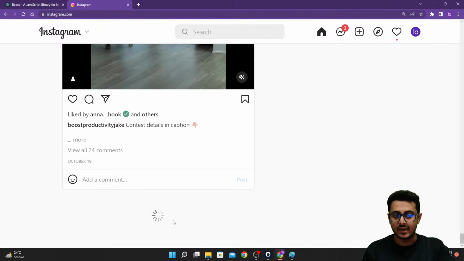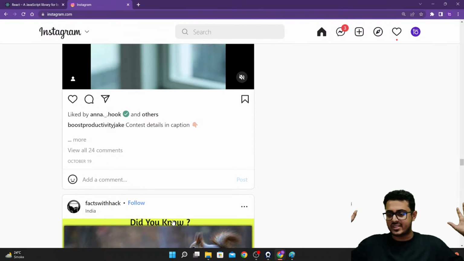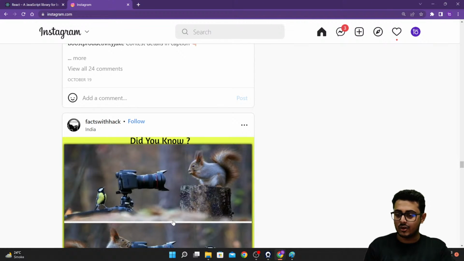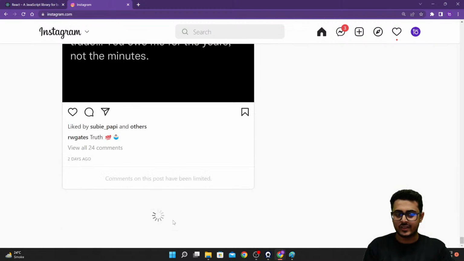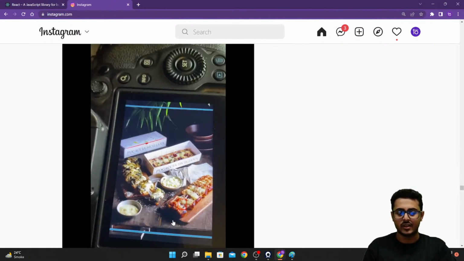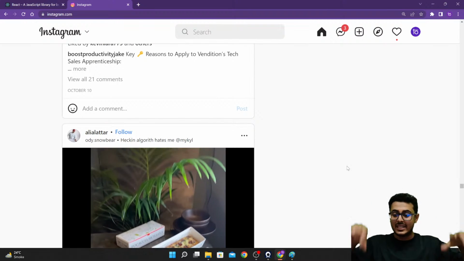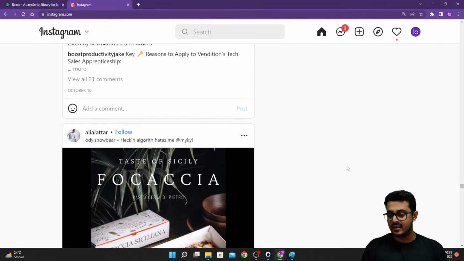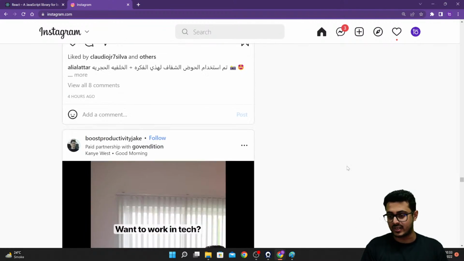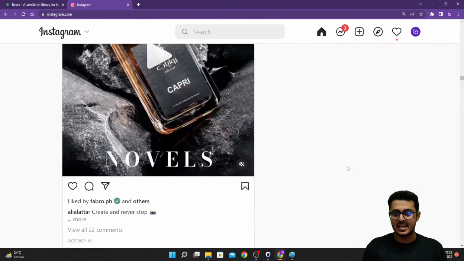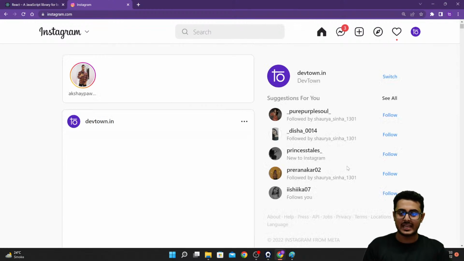Your entire website does not refresh. You don't have to refresh the entire website. Only this particular part got loaded, and you got more posts right over here. Again, it's loading more posts, and more posts are coming up right over here. It's not reloading or refreshing the entire page. Only a particular part of the page is getting refreshed. That is the beauty of React.js, guys. I will be making you understand how that happens.